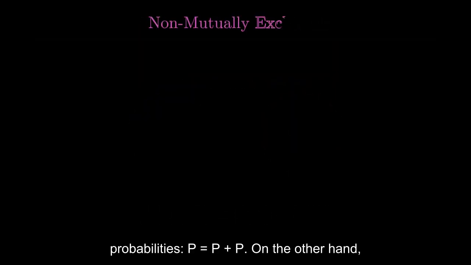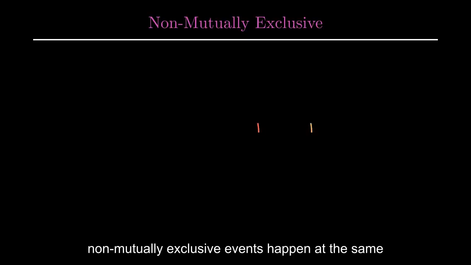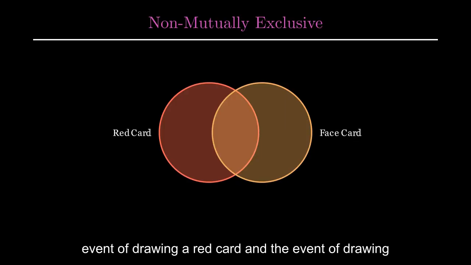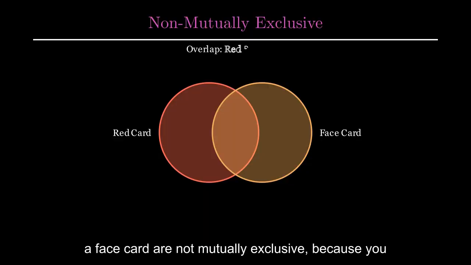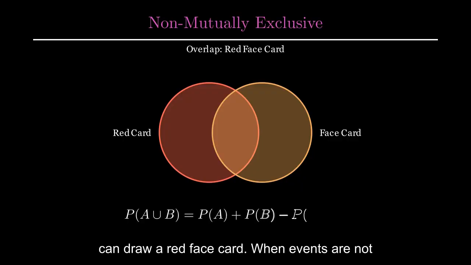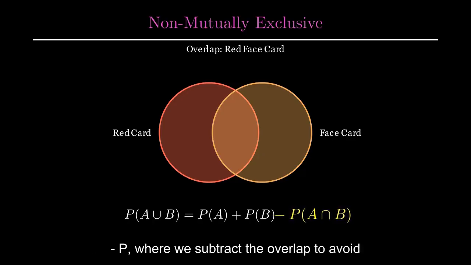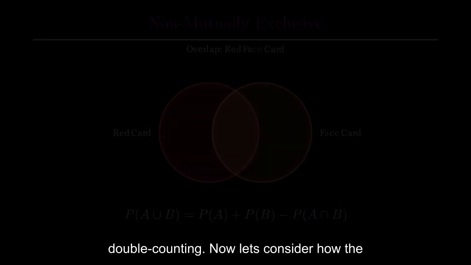On the other hand, non-mutually exclusive events can happen at the same time. Imagine drawing a single card from a deck. The event of drawing a red card and the event of drawing a face card are not mutually exclusive, because you can draw a red face card. When events are not mutually exclusive, the probability of A or B is P(A) plus P(B) minus P(A and B), where we subtract the overlap to avoid double counting.